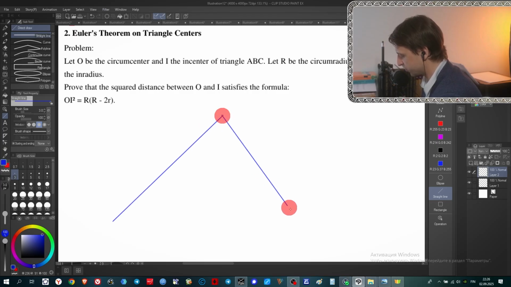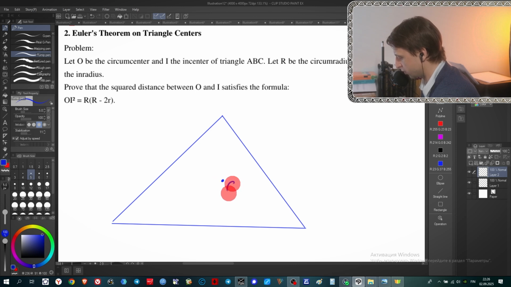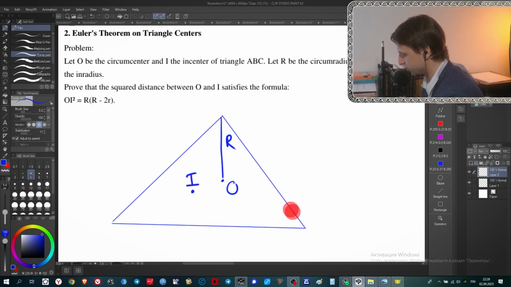So we have some triangle, and it obviously has some circumscribed circle with center O, and the radius of the circumscribed circle is R. And obviously it has some inscribed circle with center I, where angle bisectors intersect. By the way, O is where perpendicular bisectors to the sides intersect, just for reference. So angle bisectors intersect at the point I, the center of the inscribed circle, and the radius of the inscribed circle is small r.